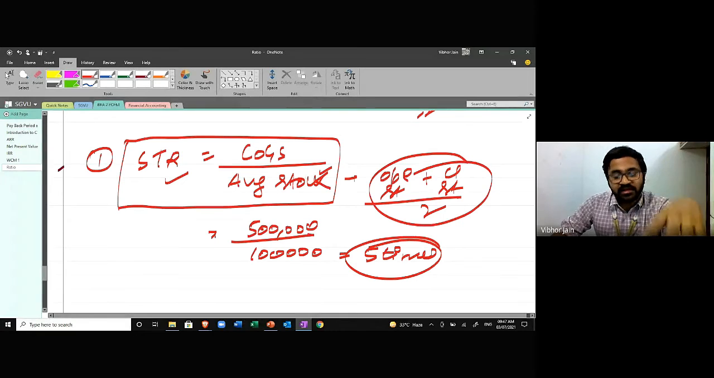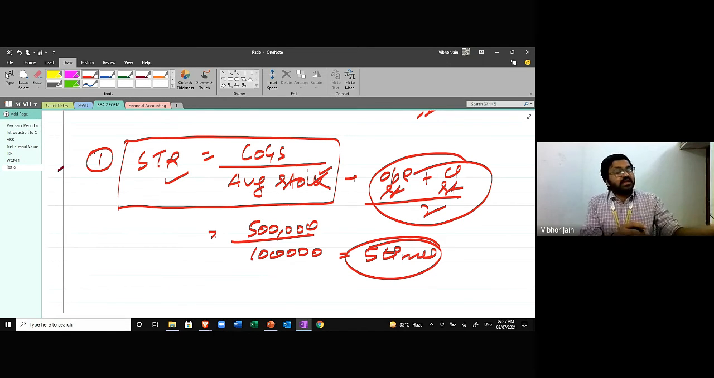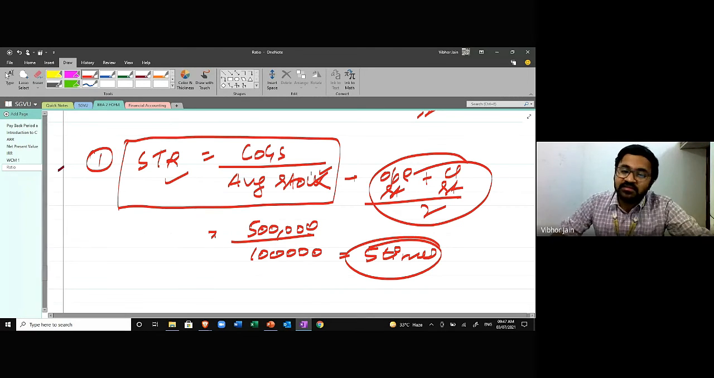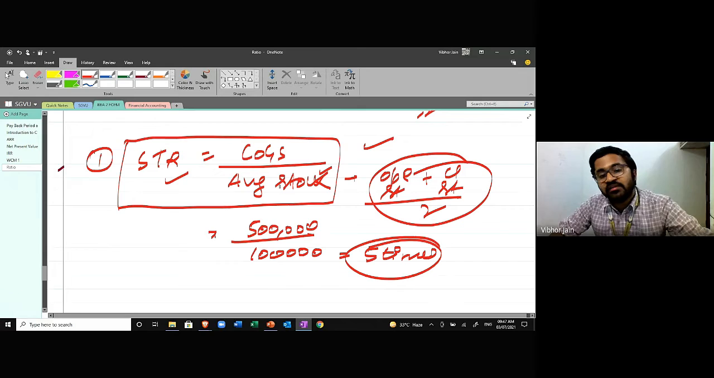In other words, I can also say how much time it is taking to convert my stock. Okay, so I purchase raw material, I purchase stock, then I put some input and I pack them, I sell them, and I get the cash. And this cycle, how much time does it take to complete this cycle? This is what this is signifying.